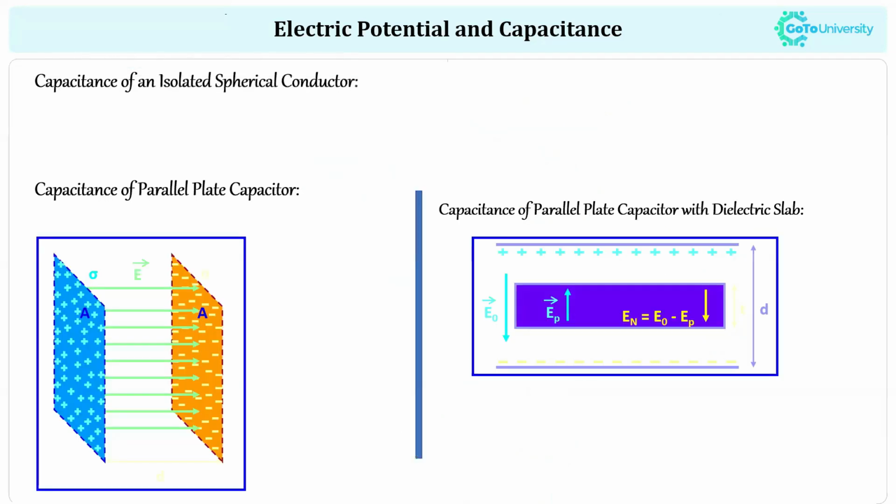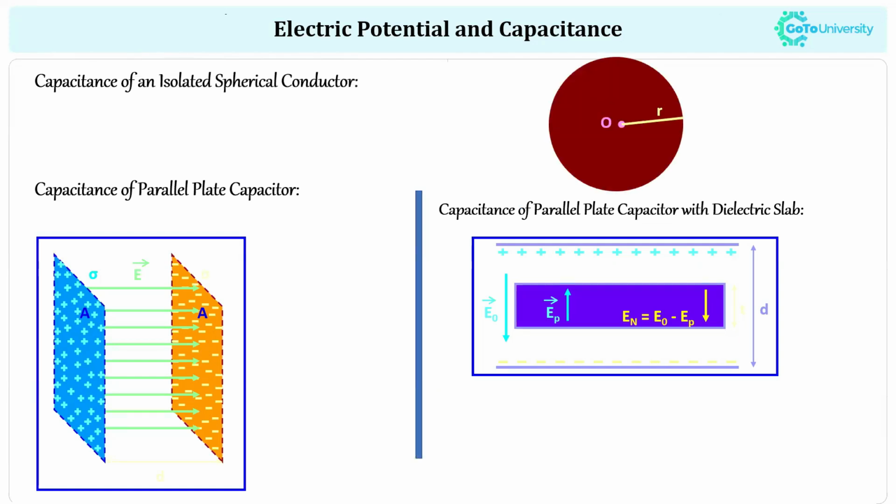So now we are moving to capacitance. It's known that capacitance is nothing but how much charge is stored on a system. In the case of a capacitor, we have two types: one is a parallel plate capacitor, and the next is a parallel plate capacitor with a dielectric slab. Before that, capacitance can be calculated using the formula C equal to Q divided by V, where Q represents the charge and V represents the potential difference.